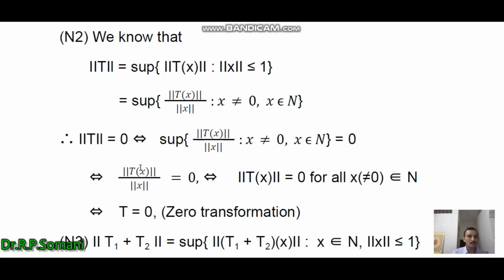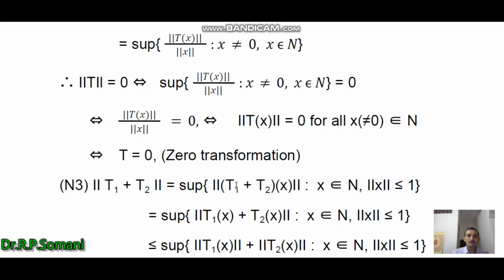Therefore norm of Tx upon norm x equals 0, and this implies norm of Tx equals 0 for all nonzero x belonging to N, and therefore T equals the zero transformation. So we obtain that norm T equals 0 if and only if T equals 0.